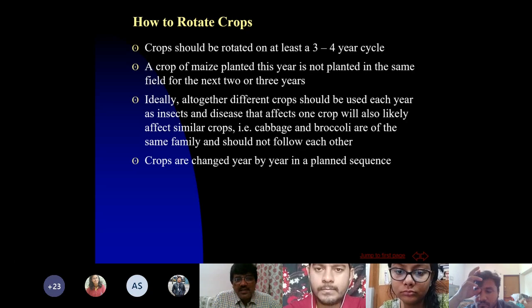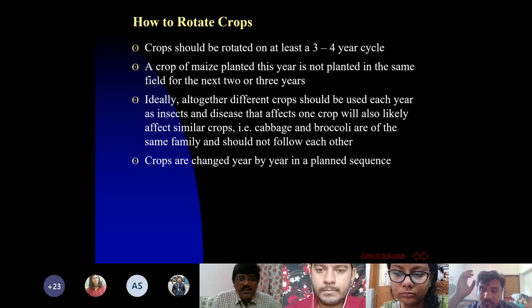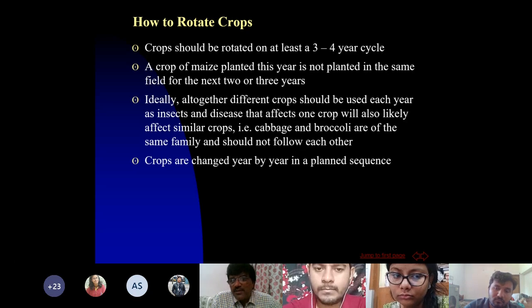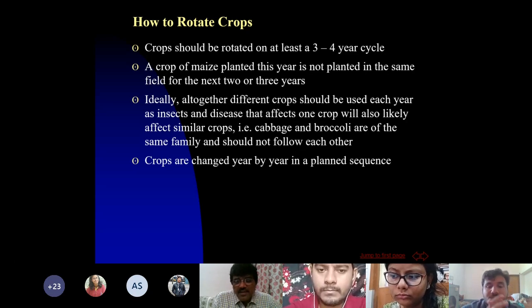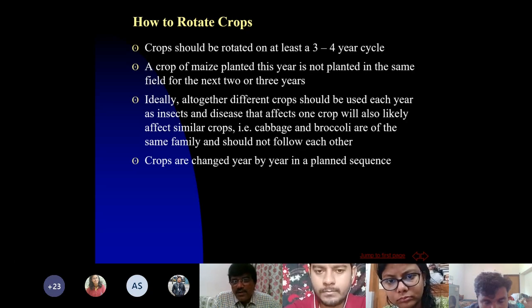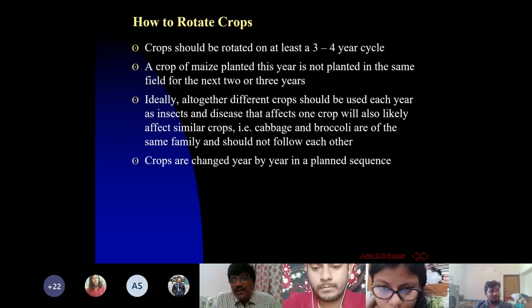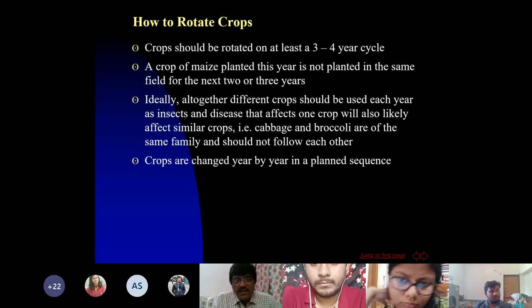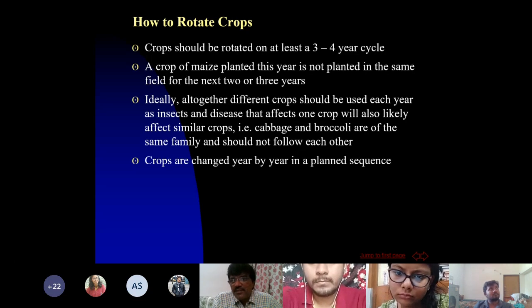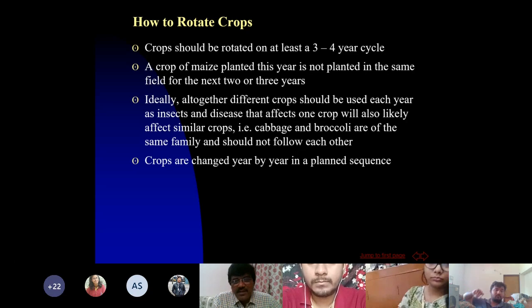So here we will discuss certain planning considerations in rotations. Crops should be rotated on at least a 3 to 4 year cycle. Meaning is that one particular crop should come in the rotation once in 3 years or once in 4 years. Rotation of a 3 to 4 year cycle means one crop should come only once in 3 years or 4 years. A crop of maize planted this year is not planted in the same field for the next 2 or 3 years. So that is the rotation.